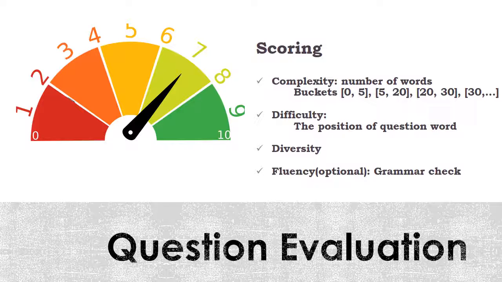Our question evaluation system considers 4 factors, including complexity, difficulty, diversity, and fluency. For evaluating the complexity of the question, we use buckets to represent the different scores. These indicate the number of words in the question. If the question is in the 5 to 20 bucket, then it achieves the highest score. If the number of words is smaller than 5 or greater than 30, then it gets the lowest score. The position of the question word or WH word indicates difficulty score for the question.